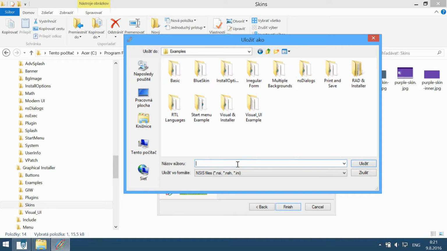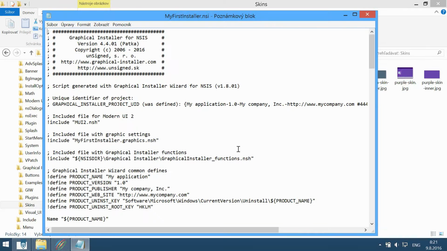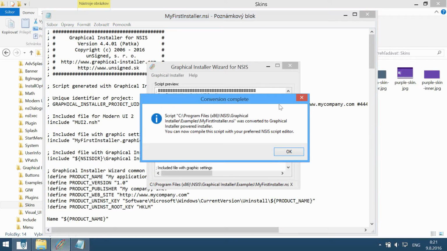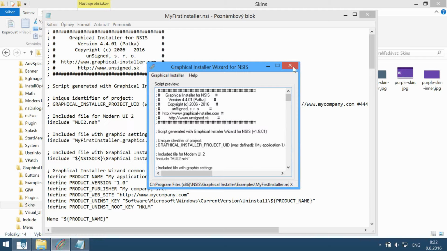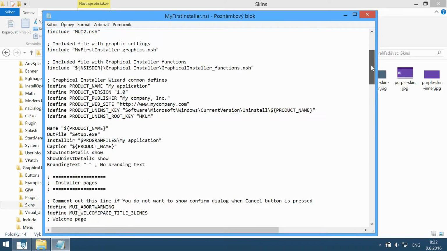Now let's save our new script. Example for my first installer. Okay, and the script was created successfully. We can close the wizard, and this is the script file.